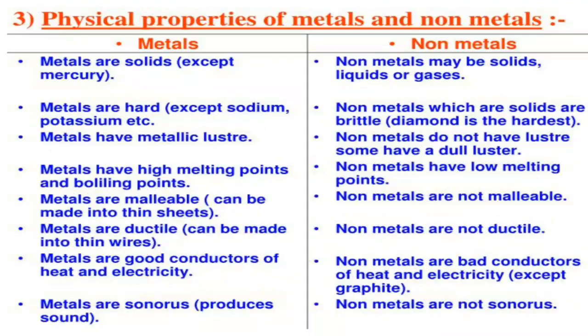The next point is metals are good conductors of heat and electricity. Non-metals are bad conductors of heat and electricity. So here the exceptional case is graphite, because we use graphite for the purpose of heat as well as electricity, because it conducts heat as well as electricity. The exceptional case for metals is bismuth, which does not conduct heat well, and so is a poor conductor of heat. Lead and bismuth are the two metals which are bad conductors of heat and electricity.